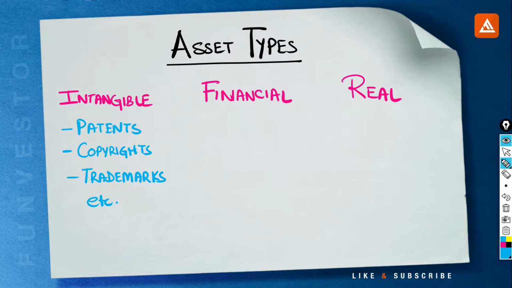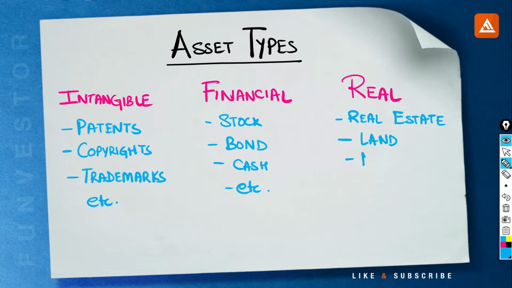Financial assets derive value from ownership claims or rights obtained from entering into some kind of contract. Examples being stocks, bonds, mutual funds, bank deposits, and cash, etc. Then comes the real assets, which exist physically and have an intrinsic value of their own, like real estate, land, machinery, commodities, metals, and natural resources, etc.